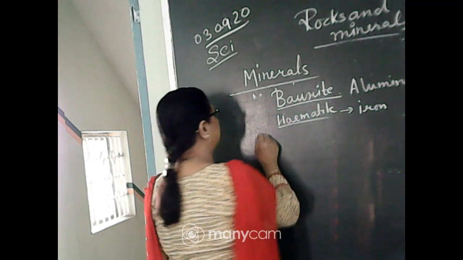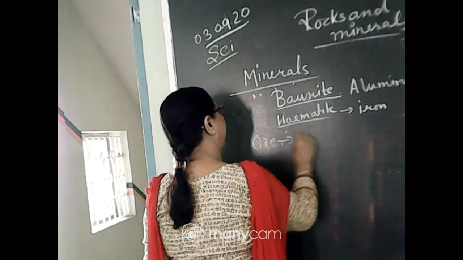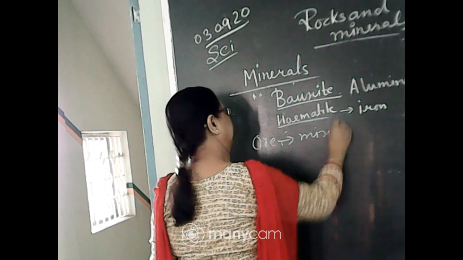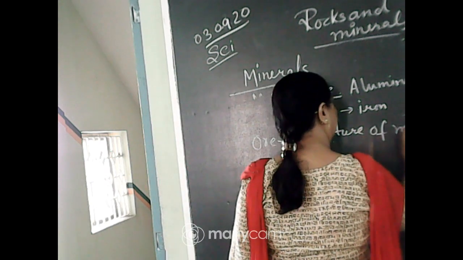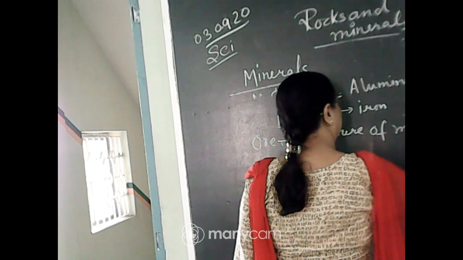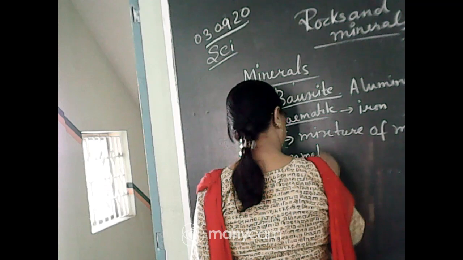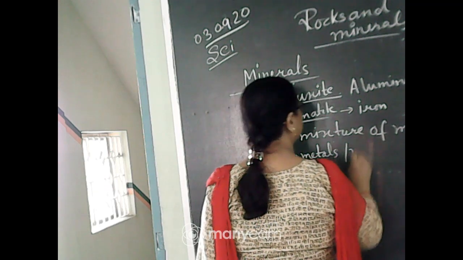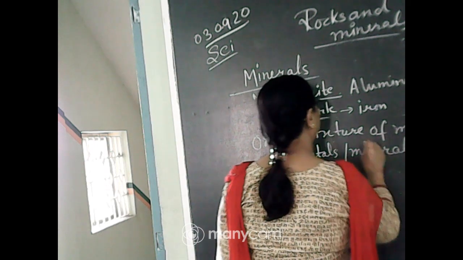Ore is actually a concept, or you can say it is a mixture of metals, non-metals, minerals.